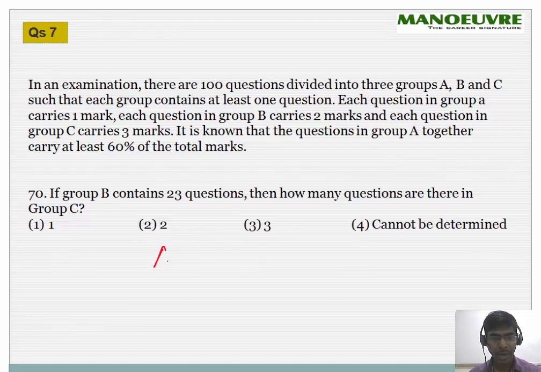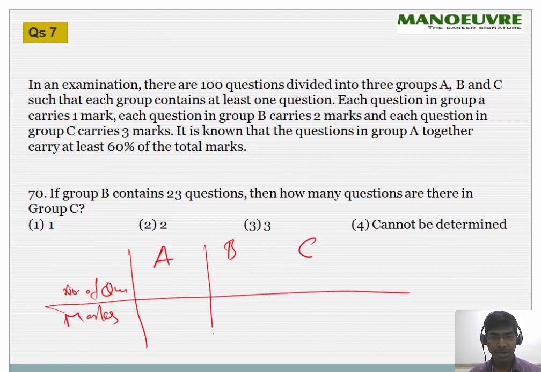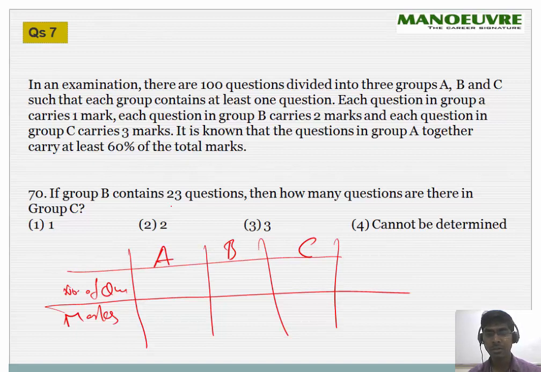Okay, all right. So we have group A, group B, and group C, and there is the number of questions and marks. All right, great. Now they are saying that each group contains at least one question, so one question has to be there. Each question in group A carries 1 mark, so this is 1 mark, very good. And each question in group B is 2 marks, and likewise here it is 3 marks. Okay, great.